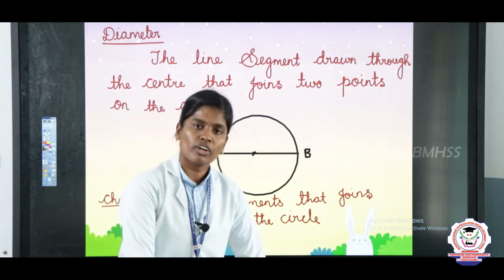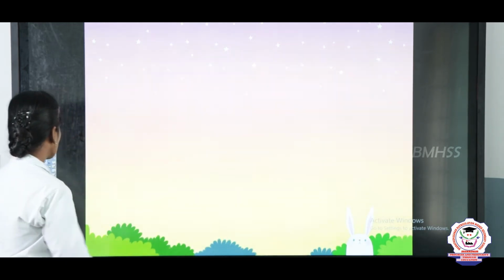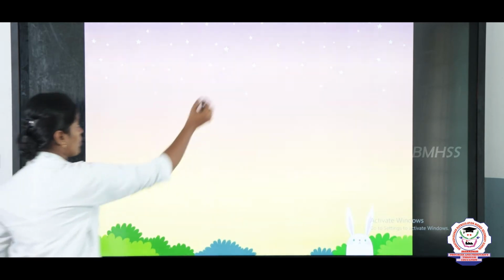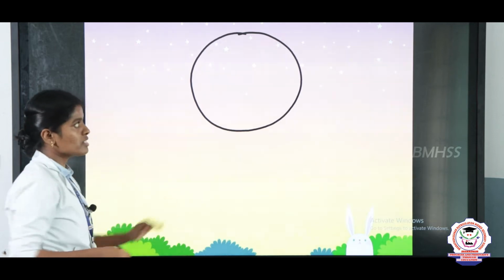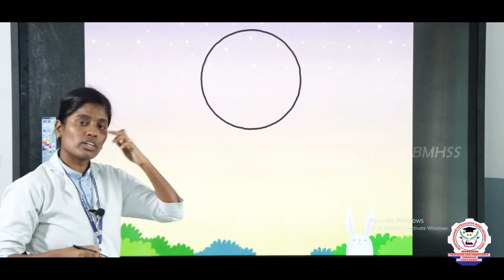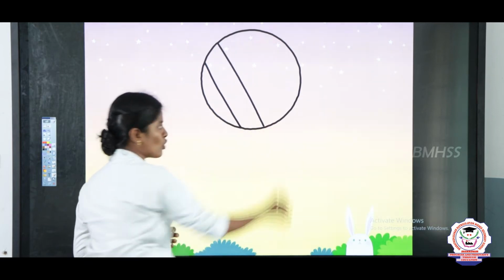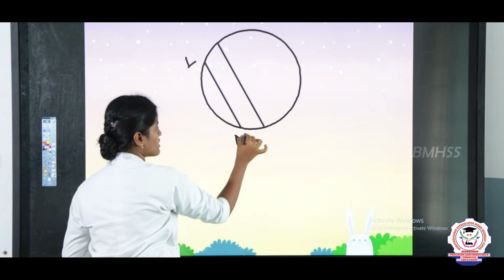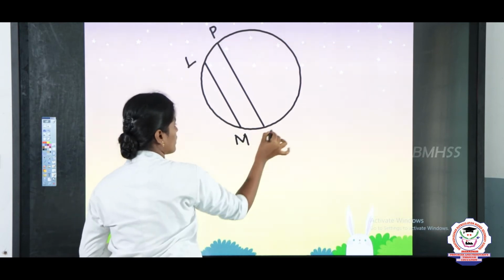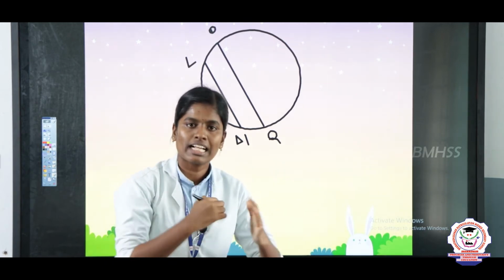Now I am going to draw and show you what is chord. Okay. So listen children, draw one circle. So in this circle itself, now I am going to draw the chord. For example, this is and this is called as the chord. This is L, M and this is P, Q. Okay, so that joins 2 points, 2 lines join pannuna, that is chord.